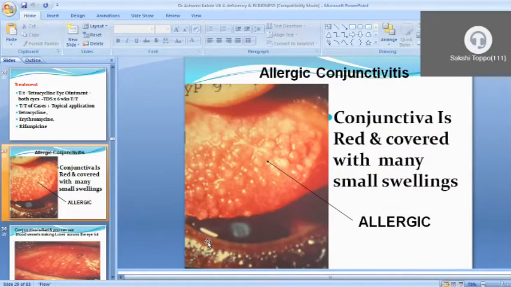This is allergic conjunctivitis, where we can see that the conjunctiva is red and covered with many small swellings or papules. This is all allergic because of pollen grains, dust or any silica kind of particle. Allergic conjunctivitis can happen.